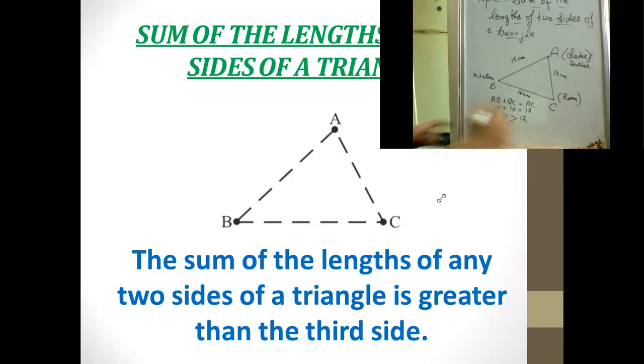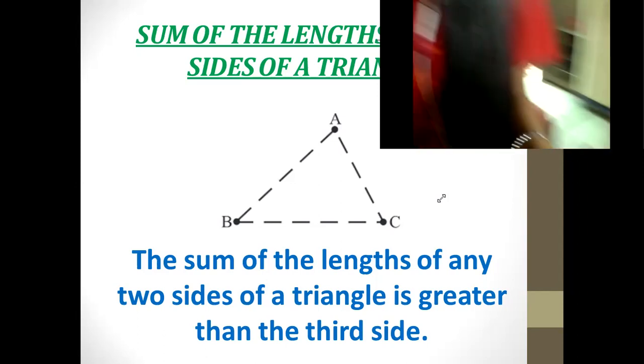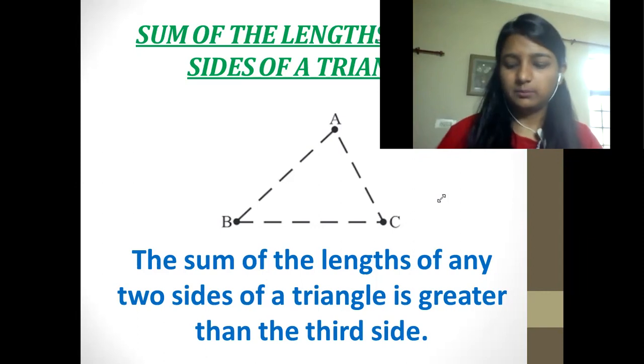So this is what this property holds, that the sum of these two sides of a triangle is larger than the third one. That means AB plus BC would be having a sum larger than AC. So this is what this property holds. The sum of the lengths of the two sides of a triangle is greater than the third one. Okay. So this is how we can compare and look for the property in a proved manner.